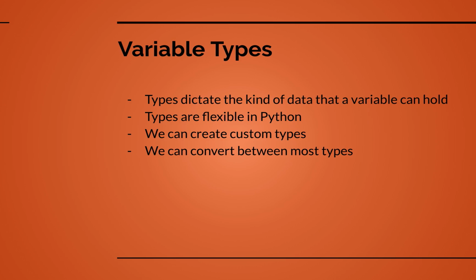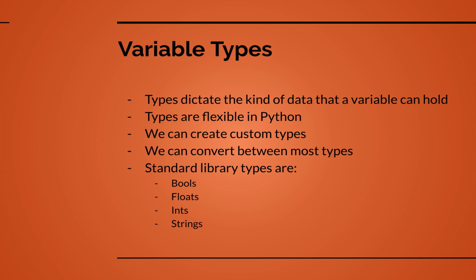But let's say we have some text that's a name, maybe my name, Nimish. It doesn't really make much sense to turn that into a number. Now, the standard library types we'll see in Python will be bools or booleans, floats, ints or integers, and strings. We'll take some time in the slides to go over each of these types, what they represent, and how we'd use them in code.